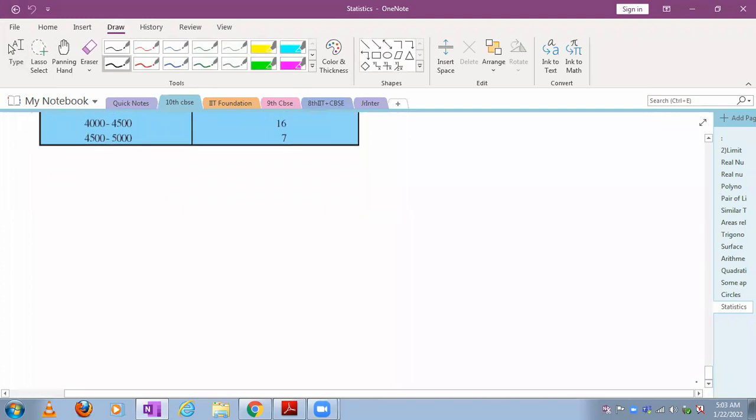Median means the middlemost observation. The middlemost observation is called median. Suppose there is an observation like this.